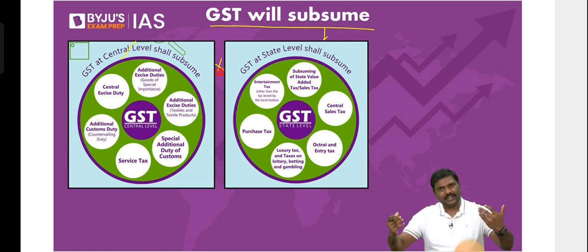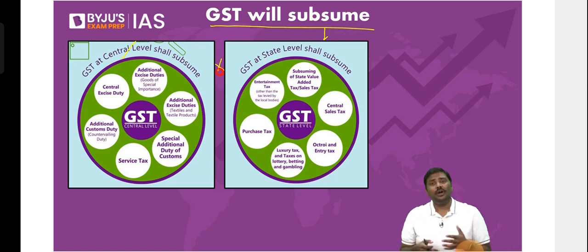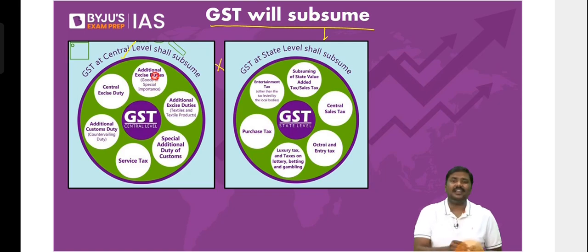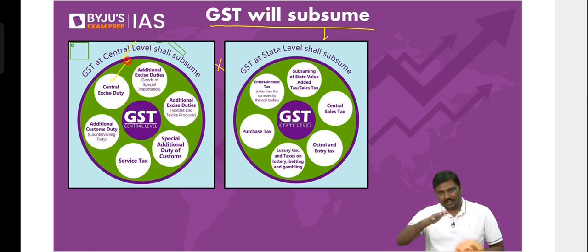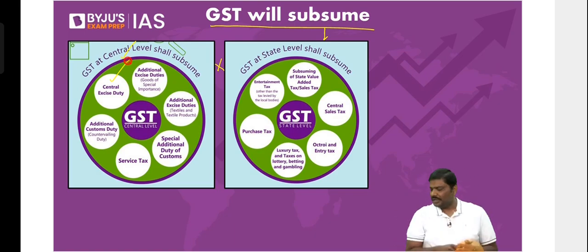These taxes are not individual taxes. They are part and parcel of GST. Meaning what? There is no independent tax by the name of central excise duty. It is a part of the GST itself now. So don't waste your time reading all these taxes. There are 40 to 50 types of taxes. Why do you want to take 1 year to read all of it? No need. Simply remember the names, 3, 4 here, 3, 4 here.